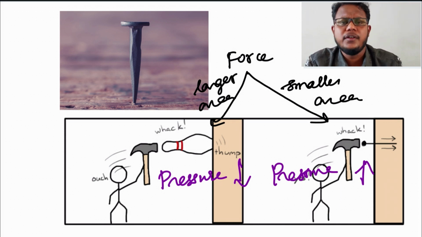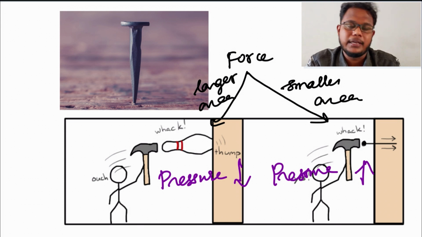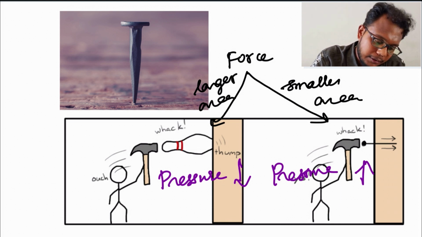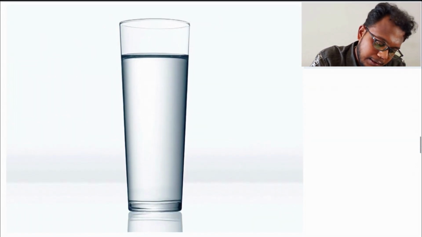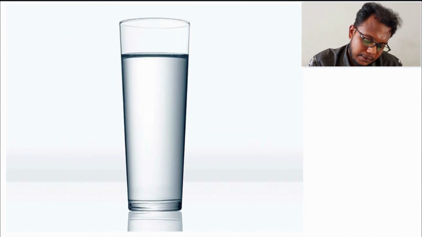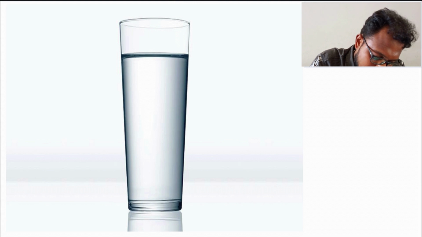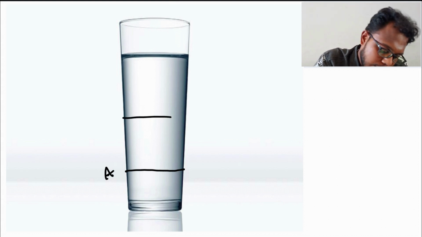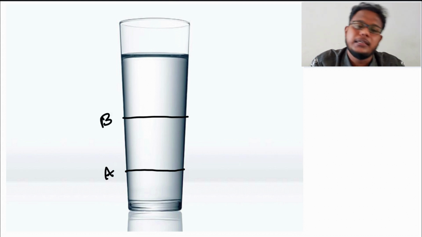If it is blunt and you are applying some force, what happens to it? In case of liquid, what will happen? For that, let us take this glass of water. It is a very fine glass consisting of pure water. We are going to divide this glass into three parts. We can have this as part A, this as part B, and this as part C.